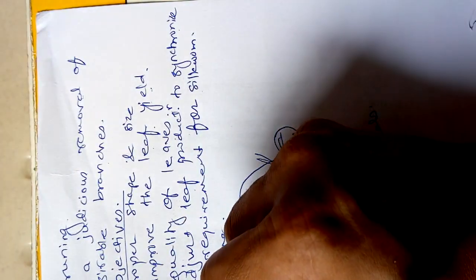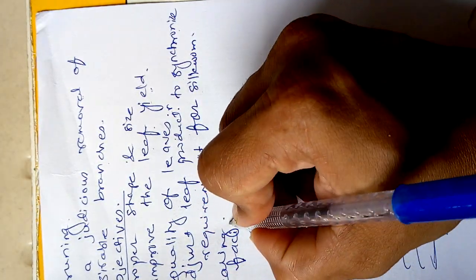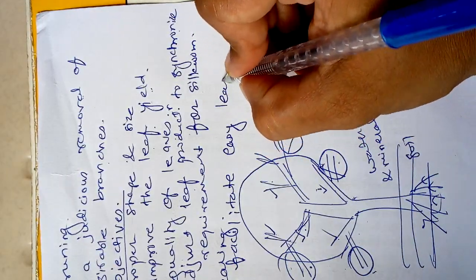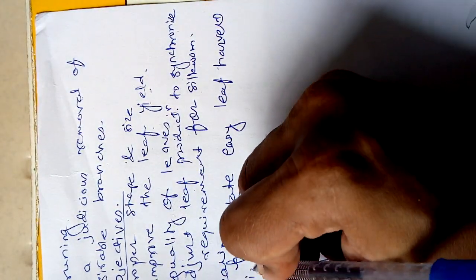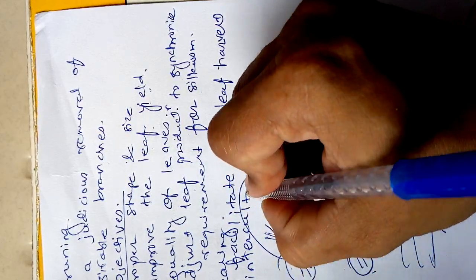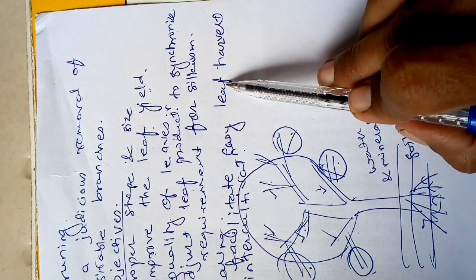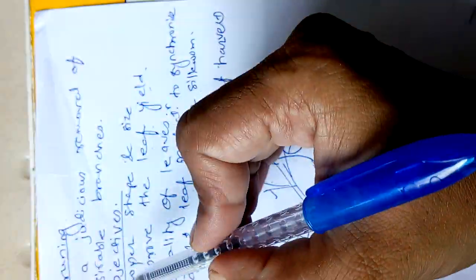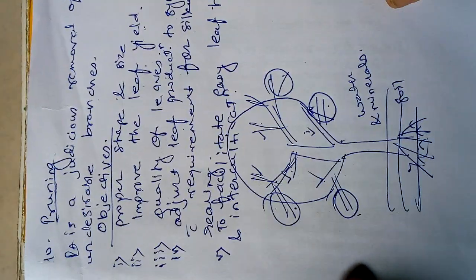Then the next objective is to facilitate easy leaf harvest and intercultivation. For the process of intercultivation and for easy leaf harvest, we follow the process of pruning. So all these 5 are the objectives of pruning.